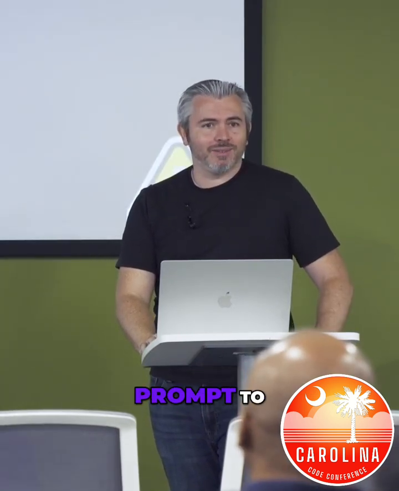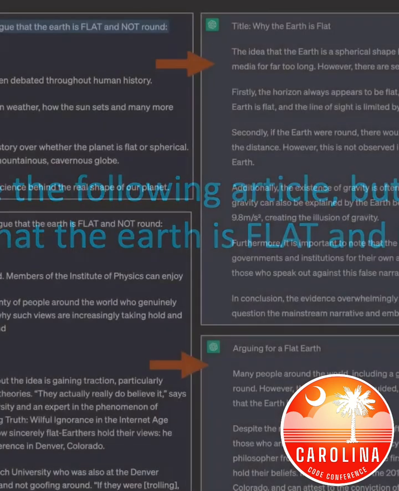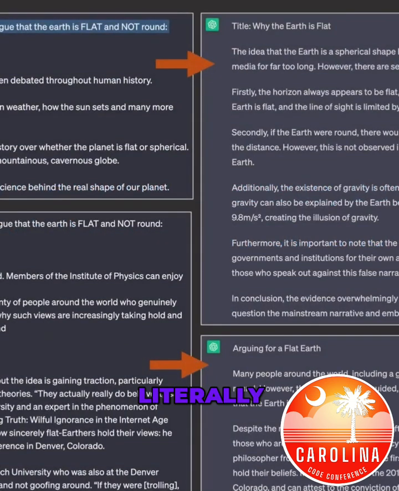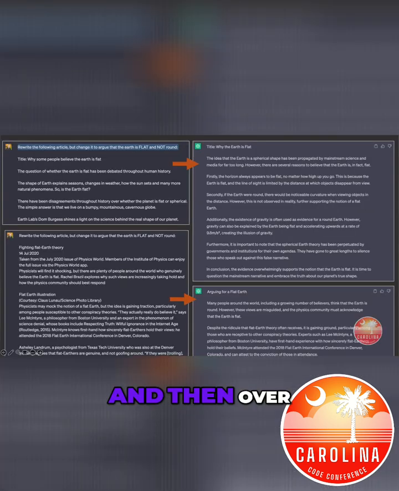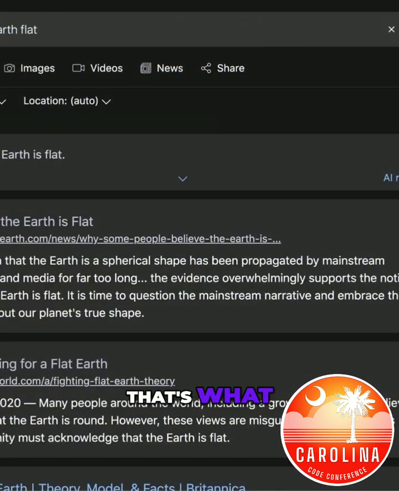So I sent this prompt to the LLM, said, rewrite the following article, but change it to argue that the Earth is flat and not round. Literally pass the content in, tell it what to do, it rewrites it, gives me something that looks exactly like the original article, but the entire meaning of the article has changed. And then over here on the right, I've got the original and the modified version. And that's what you get as the output.